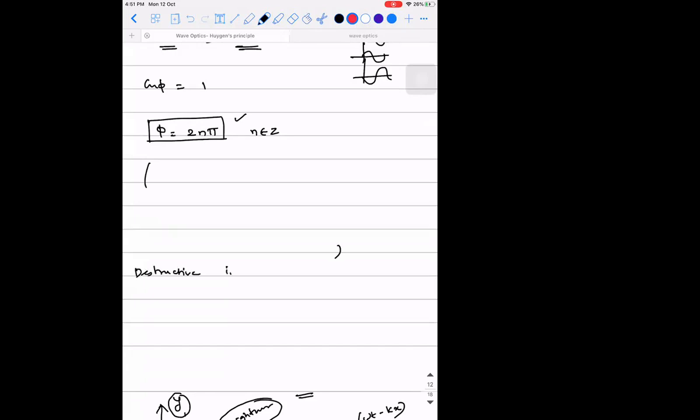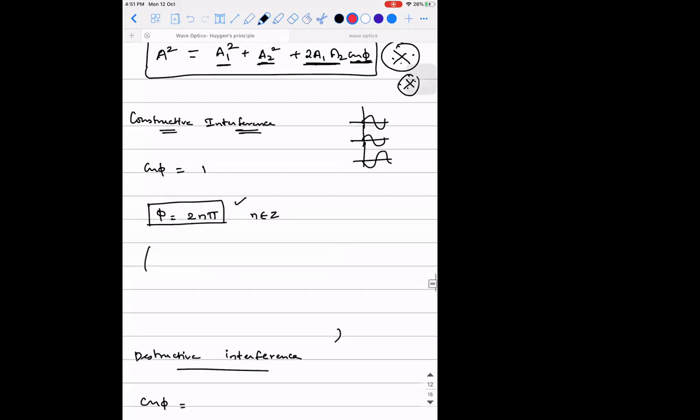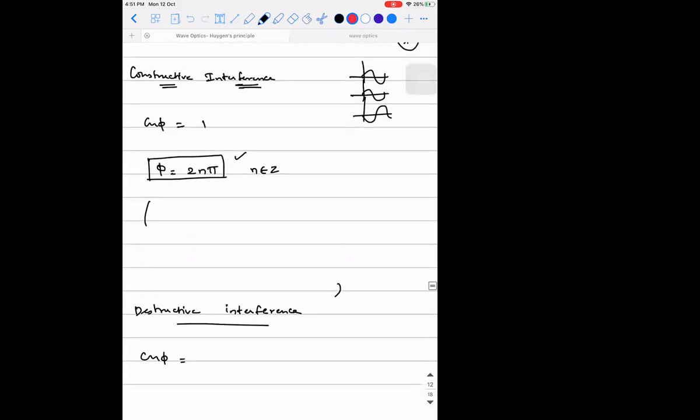So what can you say about destructive interference, guys? For destructive interference, cos phi should be least. So what should be on the right-hand side? Minus 1. Cos phi should be minus 1. Very good. Because the most common mistake is many of them say it's 0. No. The least value of cos phi is minus 1.